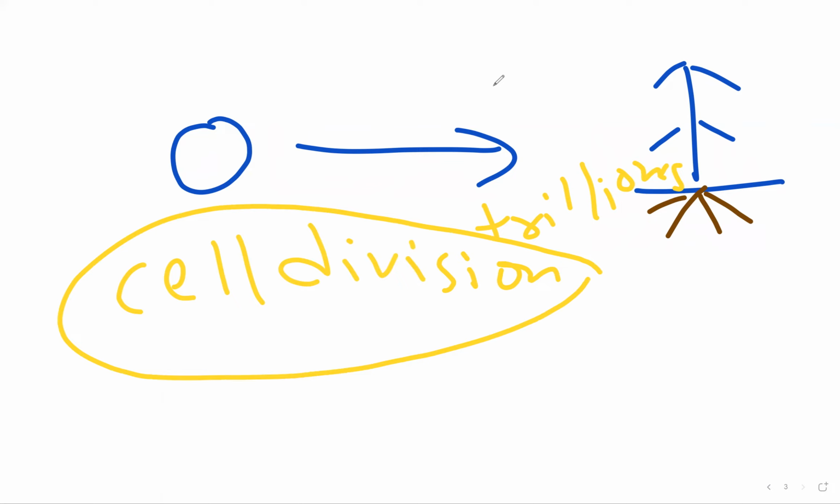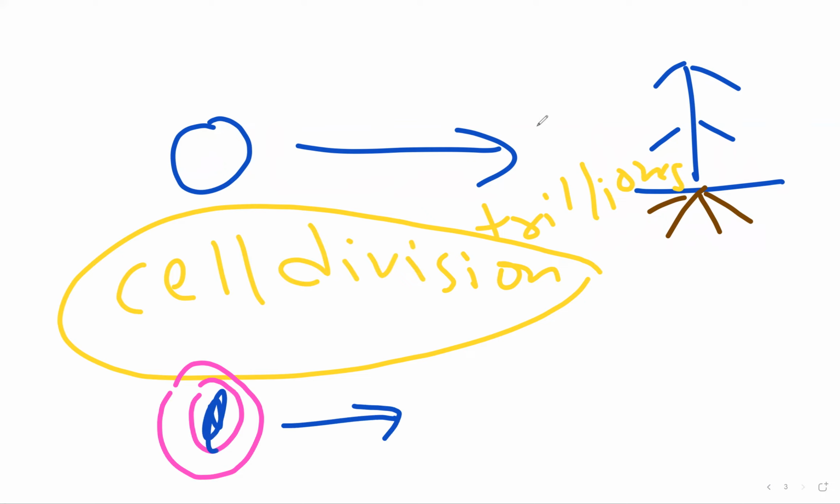Cell division is where there is one parent cell with DNA, and it divides itself to form two daughter cells, and gives its DNA to the two daughter cells.